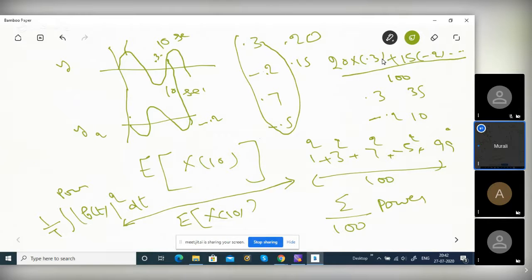How to find the statistical average? You do it 100 times, you take the weighted average, and that will be approximately the statistical average. Okay? This is clear now.